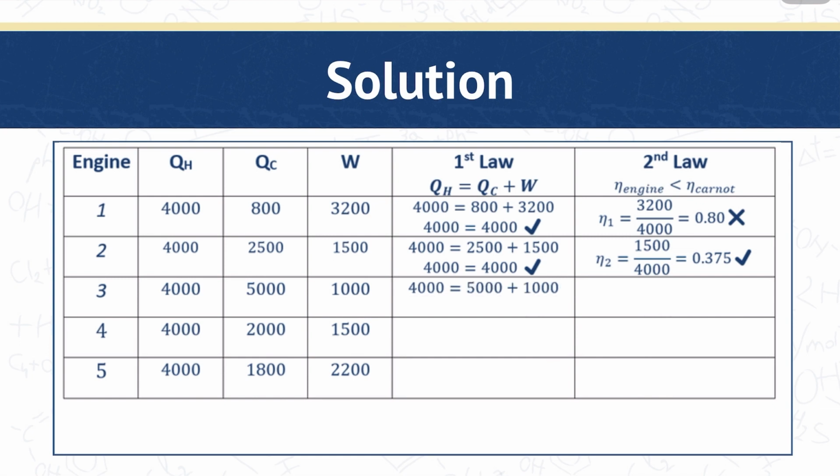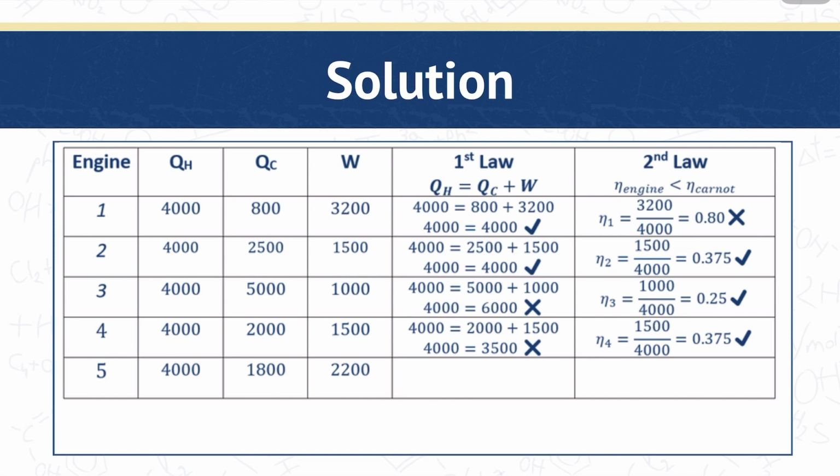Then for the third, the energy is not balanced since more is produced than the absorbed. And for the efficiency, it is less than 0.65, so it does not violate the second law. And for the fourth, it is also not balanced. And for the efficiency, it is lower than 65%, so it does not violate the second law.